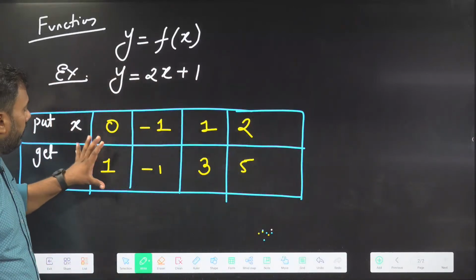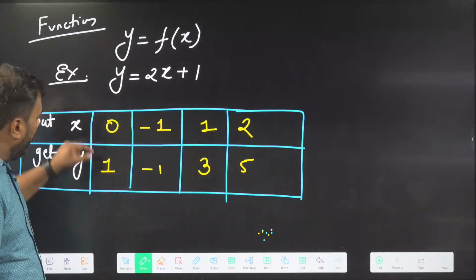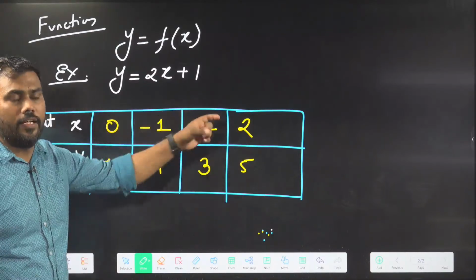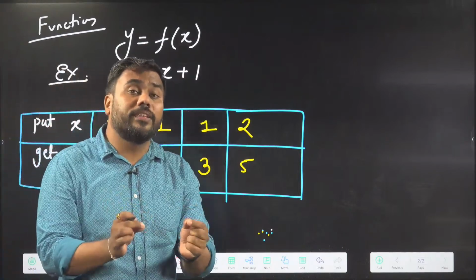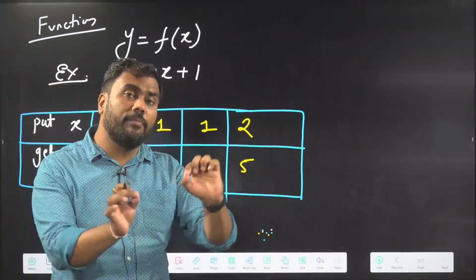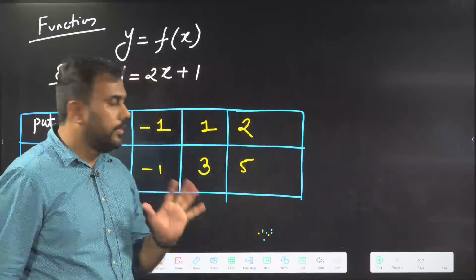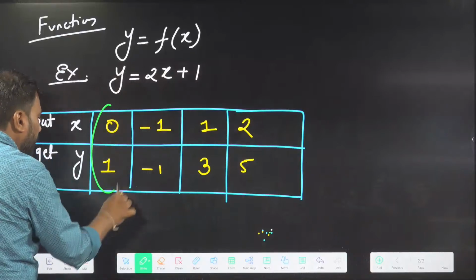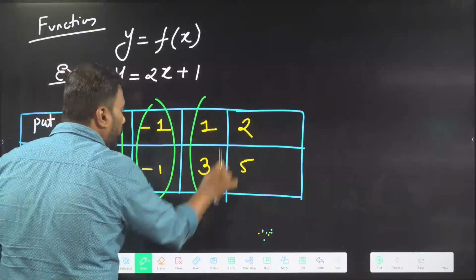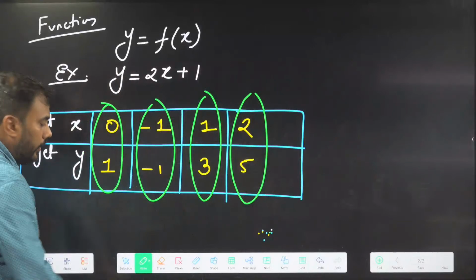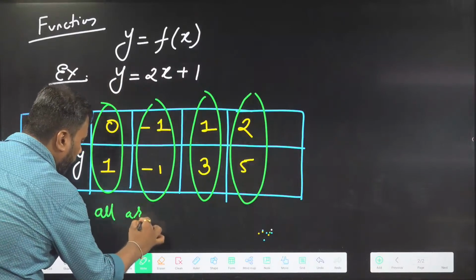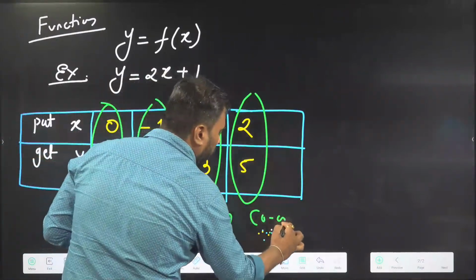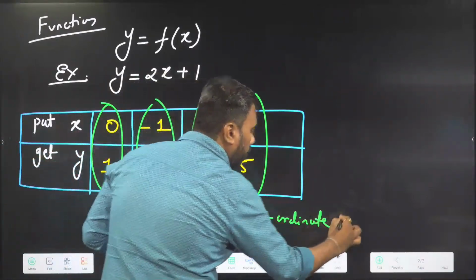So my intention was to tell you, if I put some value of x, I will get a y. x, y, x, y, x, y. And what does a pair of x and y represent? They represent a point in the coordinate plane, isn't it? All these are just points in the coordinate plane. This is a point, this is a point, this is a point, this is a point. All these are points in the coordinate plane.